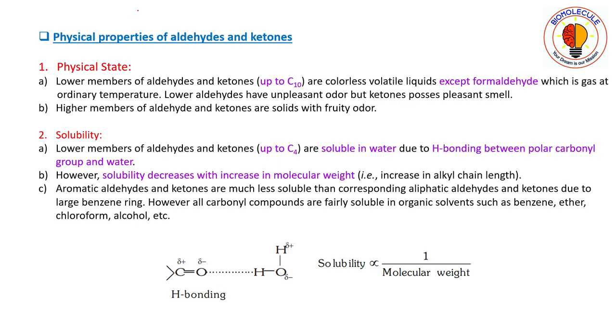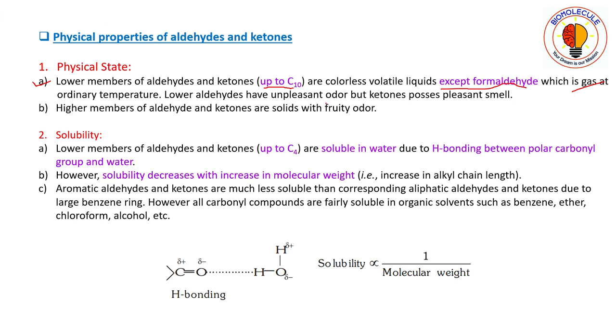First, we will be learning about the physical properties of ketones and aldehydes. The first physical property is that lower members of aldehydes and ketones up to carbon number 10 are colorless volatile liquids, except formaldehyde, which is a gas at ordinary temperature. That is, at room temperature, formaldehyde is a gas having a pungent smell.